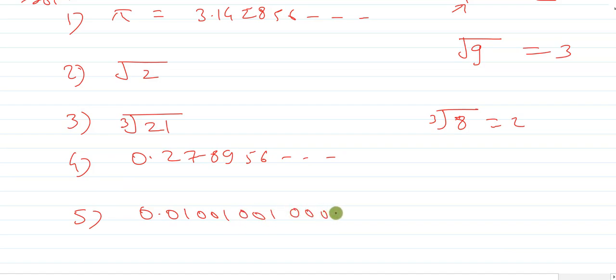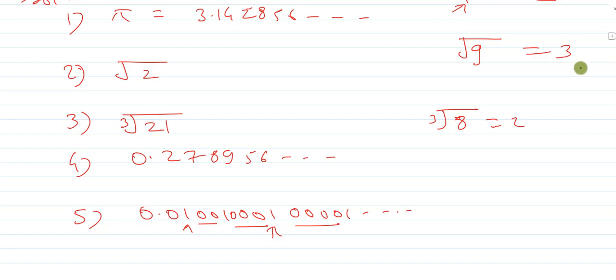Here you can observe I am increasing the number of zeros. Here only 1 zero was there, here 2 zeros, here 3 zeros, here 4 zeros. So the number of zeros will be increasing and it is succeeded by 1. You can write any number 1, 2, 3, 4, here any number. So in this way you can also give an example of an irrational number.